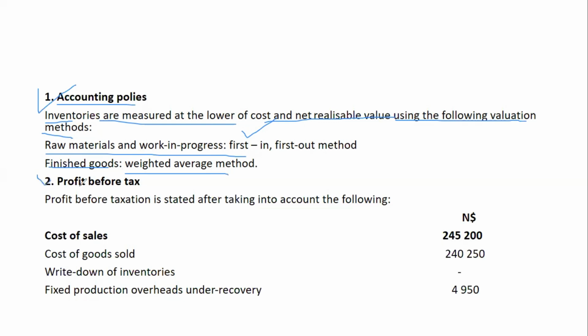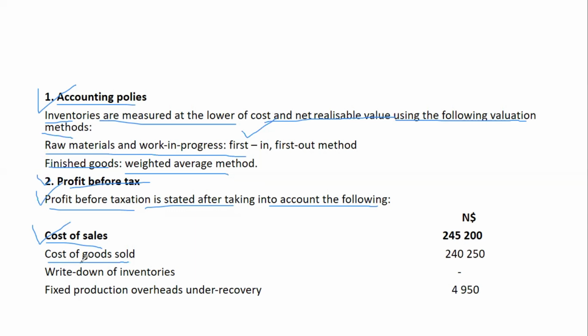I will come to the profit before tax note. With the profit before tax note, write that profit before taxation is stated after taking into account the following. Write cost of sales, and say cost of goods sold.